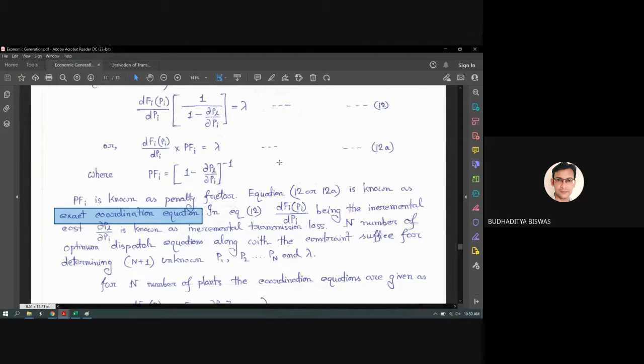The previous one is the ideal case. We just need to generate the load demand economically, but we are not thinking about transmitting the load demand. But here we need to think about the transmission of the load demand also. That's why this is called the exact coordination equation.